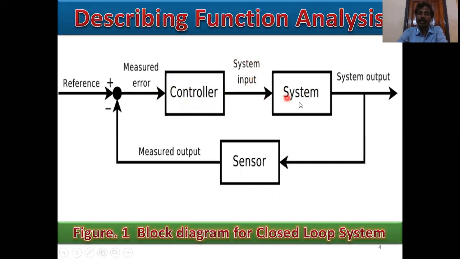That means this is the system part, also called the plant. And this signal is the overall output or system output. This is the feedback path, the feedback element or sensor part, and this is the measured output. So this is the block diagram for a closed loop system.